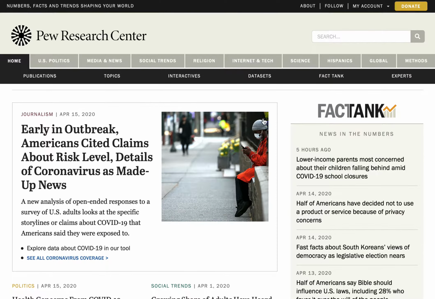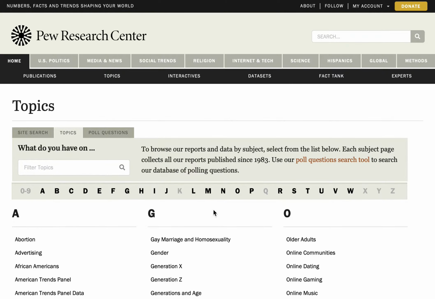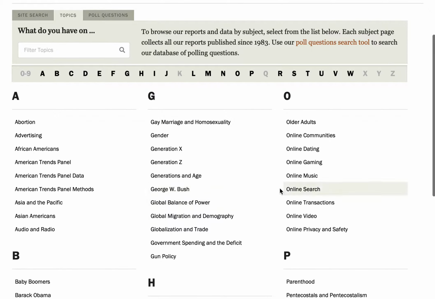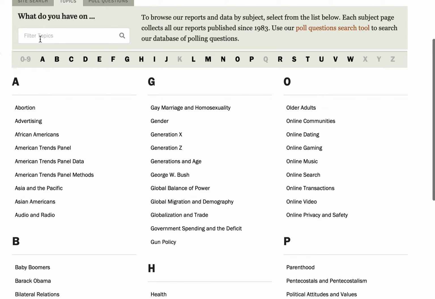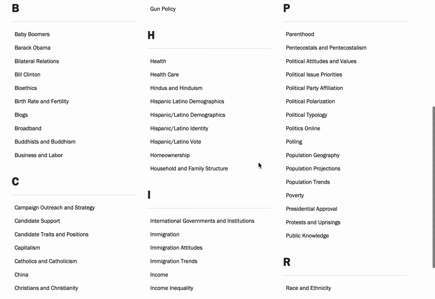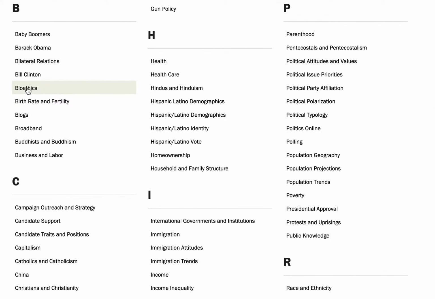Here's another one of my favorite websites, Pew Research. This is just wonderful. You can browse by topics. I'll click topics, and you can see how they, again, arrange all of the topics by category. You can also search alphabetically. There's a search bar. And we'll look at, let's say, bioethics.